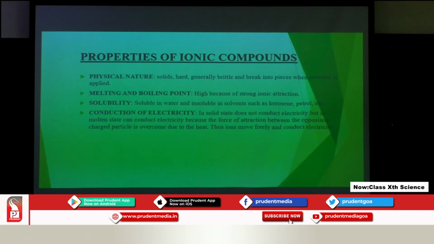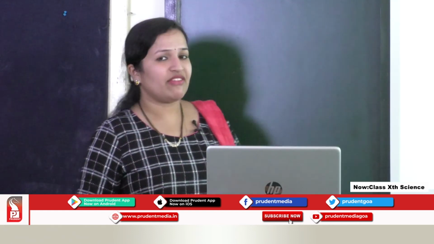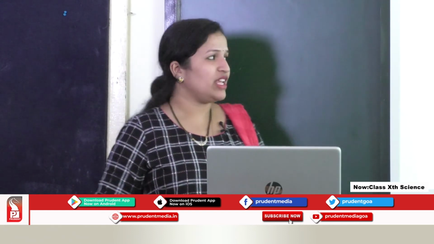Second property is about melting and boiling point. We have seen just now that ionic compounds are formed by oppositely charged ions, held by strong electrostatic forces of attraction. So it becomes very difficult to break these bonds by providing heat. So they have very high melting and boiling points.